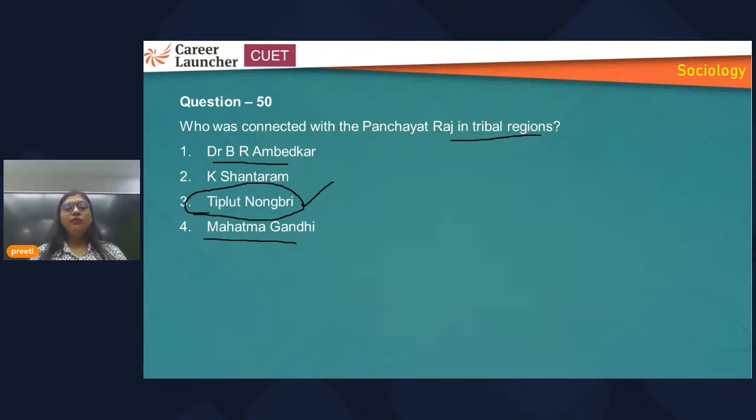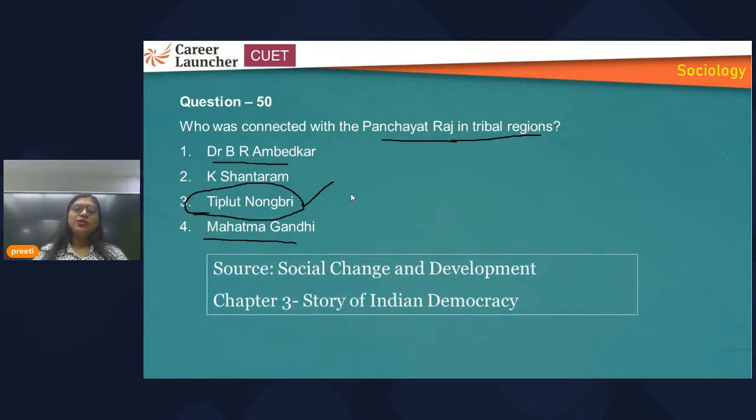So Nongbri is the person particularly associated with Panchayati Raj in tribal region, and this fact is mentioned in the chapter itself. The source is the Social Change and Development book, chapter 3, Story of Indian Democracy. This is also important, and the answer is 3.